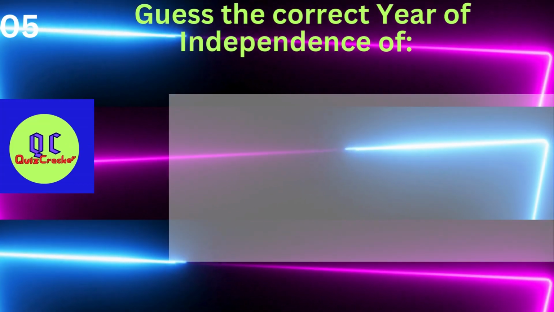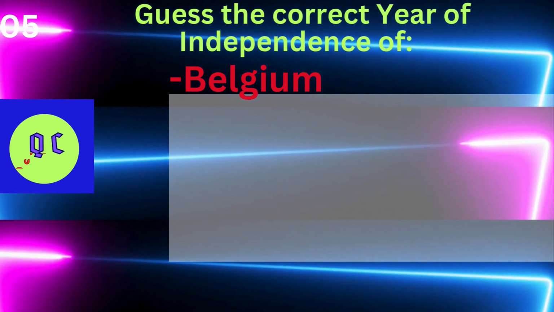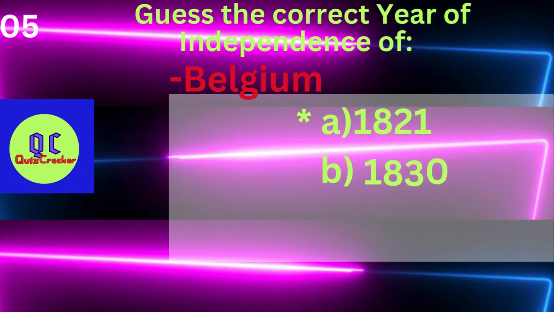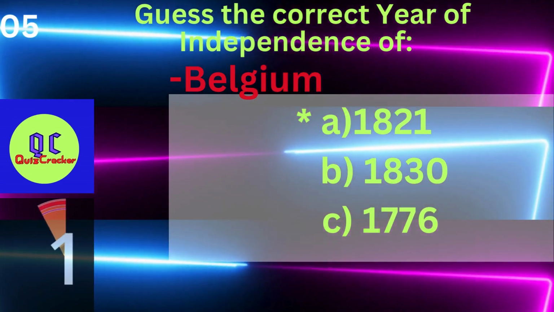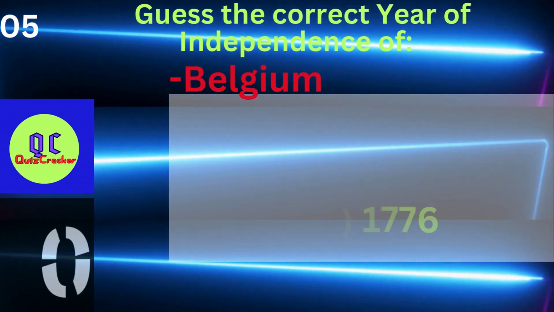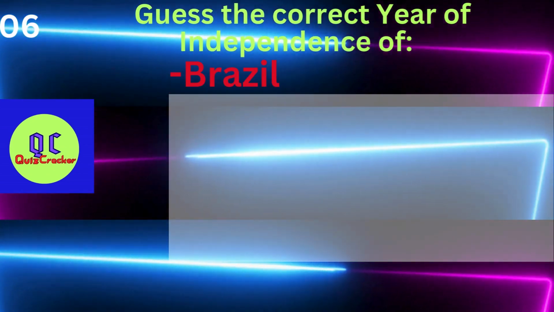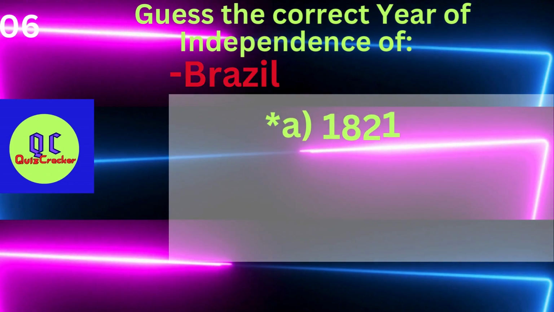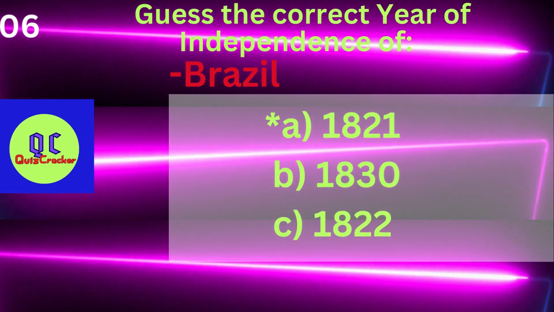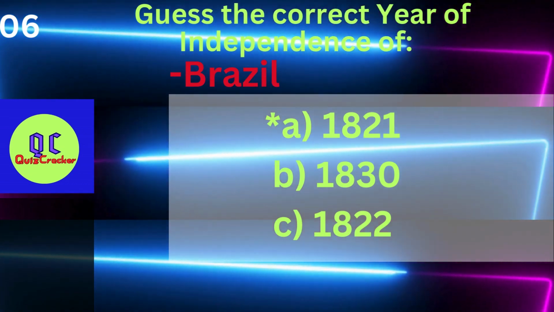Guess the year of independence of Belgium. A. 1821 B. 1830 C. 1776. It's 1830. Guess the year of independence of Brazil. A. 1821 B. 1830 C. 1822. It's 1822.